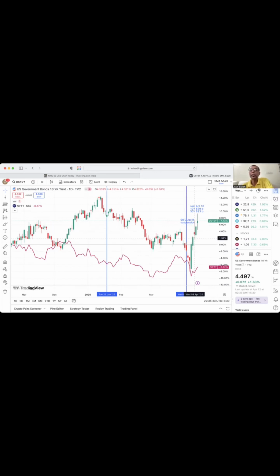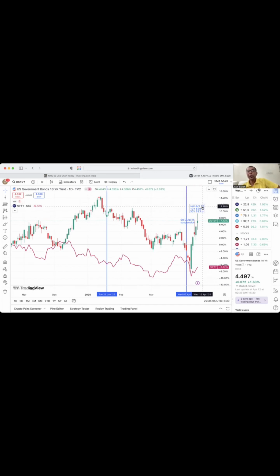Now after April 9, if you observe the next day, April 10th, an important incident happened: the 10-year bond was sold to the extent of $39 billion, and the 30-year US Treasury bond was sold to the extent of $23 billion.